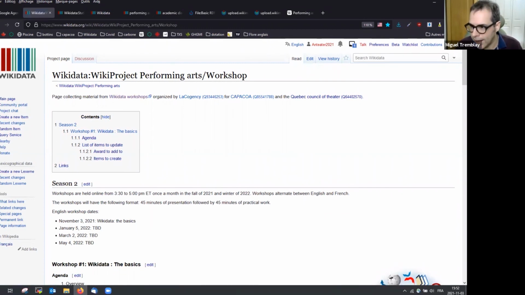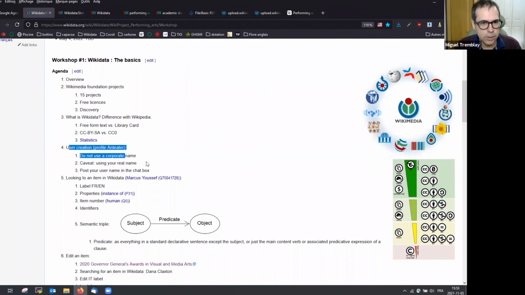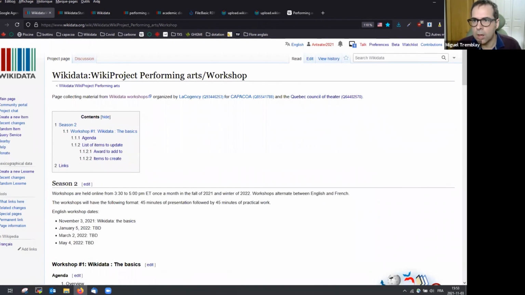So now, once it's done, you can enter your username in the chat box. That way, Anteater2021, I will be added to the dashboard. So user creation: do not use a corporate name, you can use your real name. Post your username in the chat box. I'll wait a few seconds. The option to edit your profile can be found here.